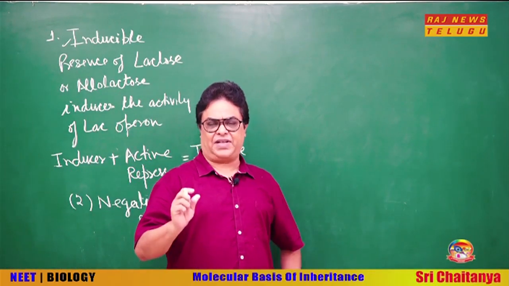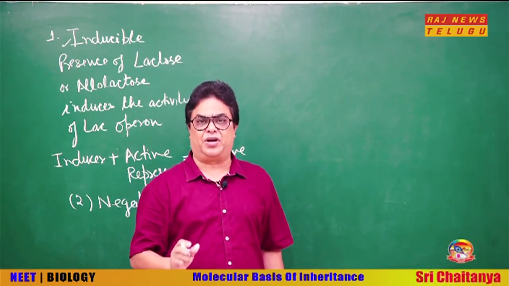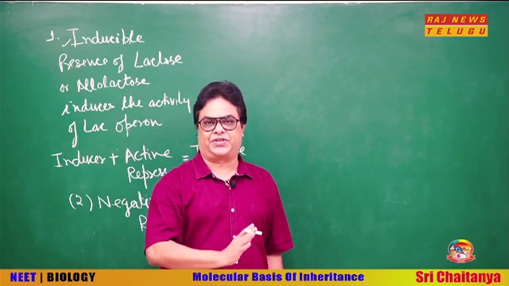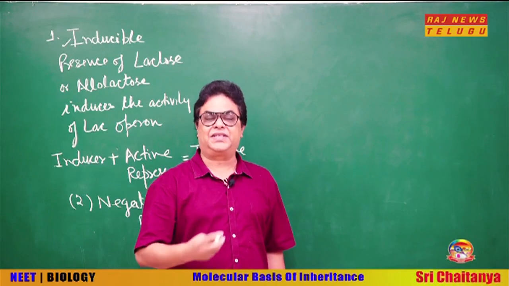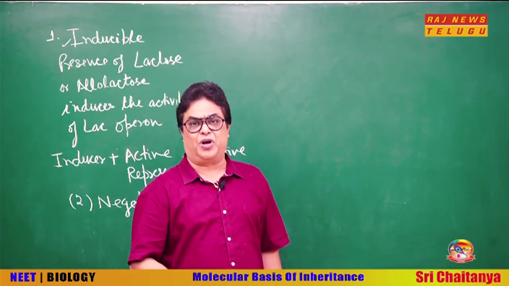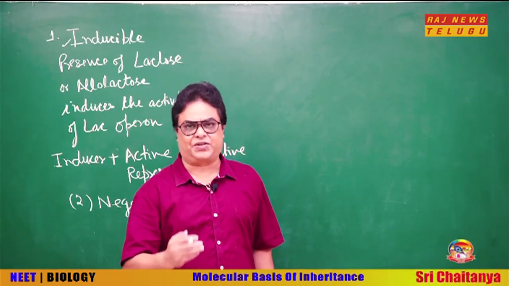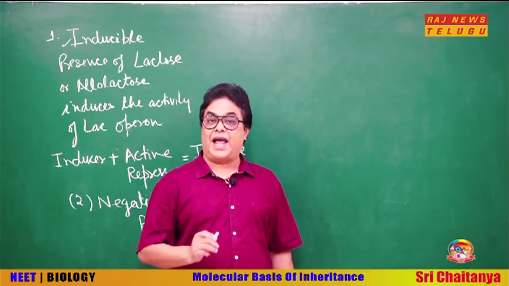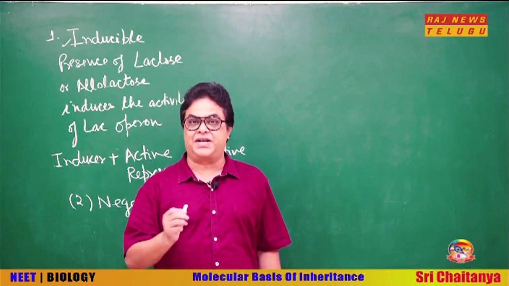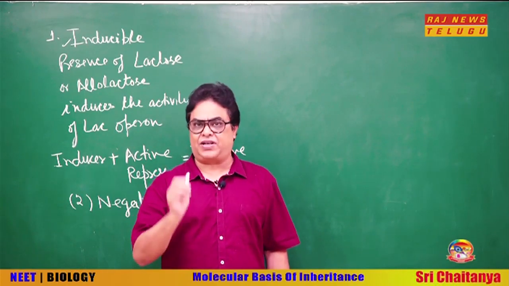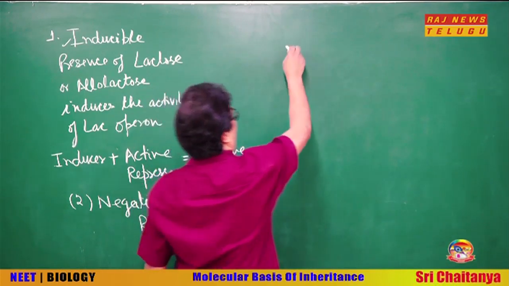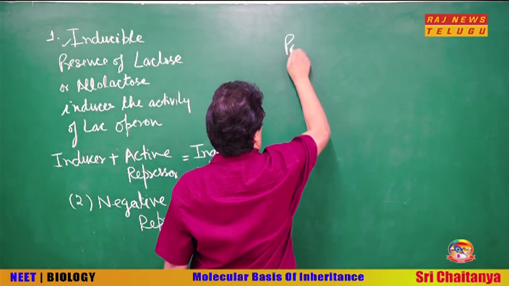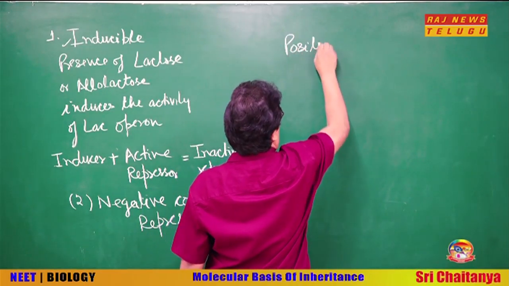Because if the repressor binds to the operon, then operon is switched off or inactive. So, this control of the operon through repressor is called as negative control. But lac operon is also under a positive control. What is that? Let us see.